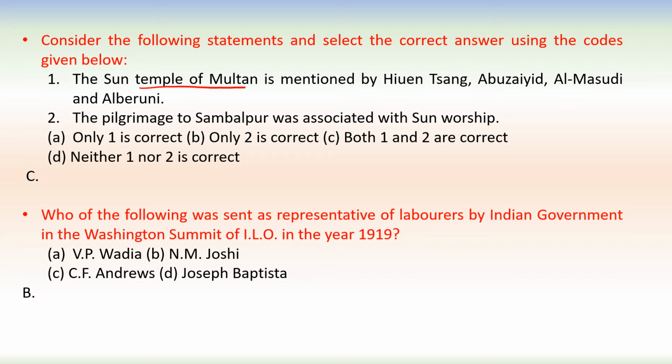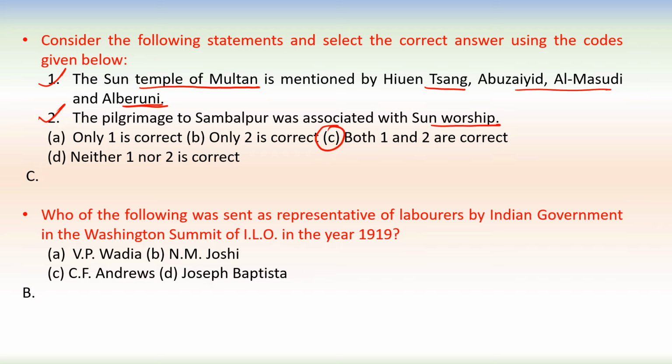Sun Temple of Multan is mentioned by all these historians or travelers. Second statement, the pilgrimage of Sambalpur was associated with the sun worship. This is also correct. So here both statements are correct. In this way our answer is C. Both 1 and 2 are correct.